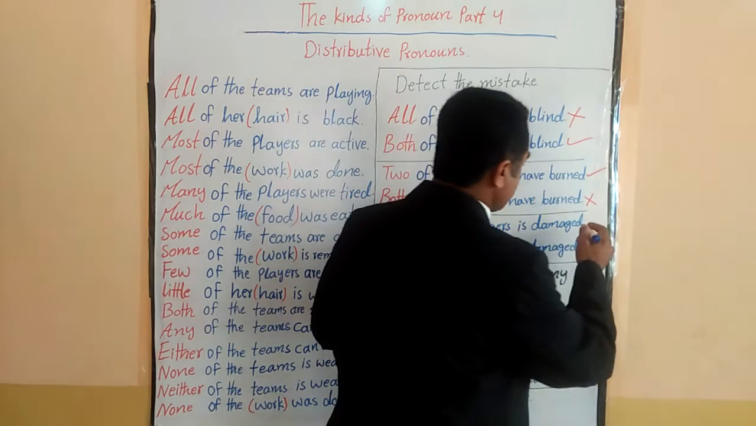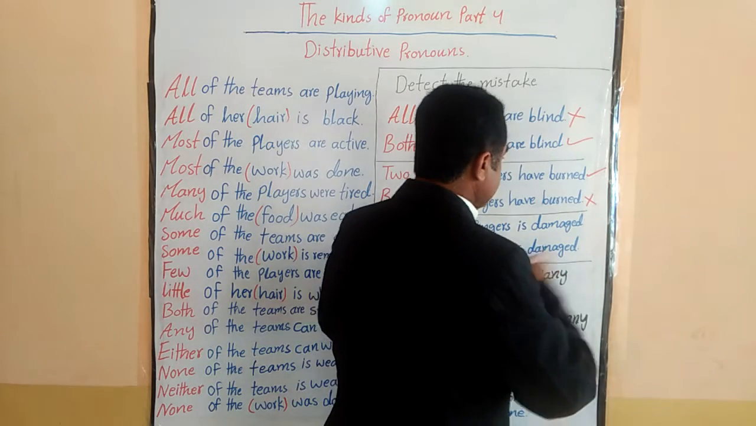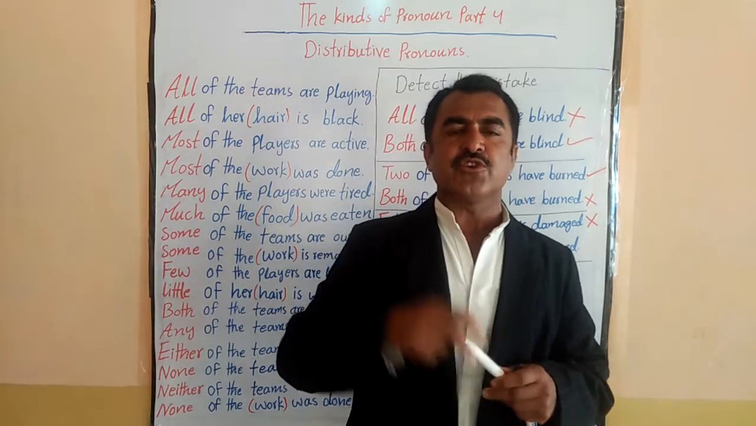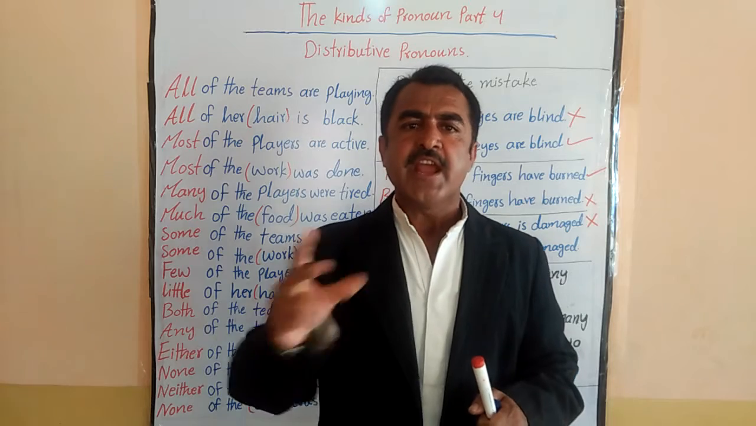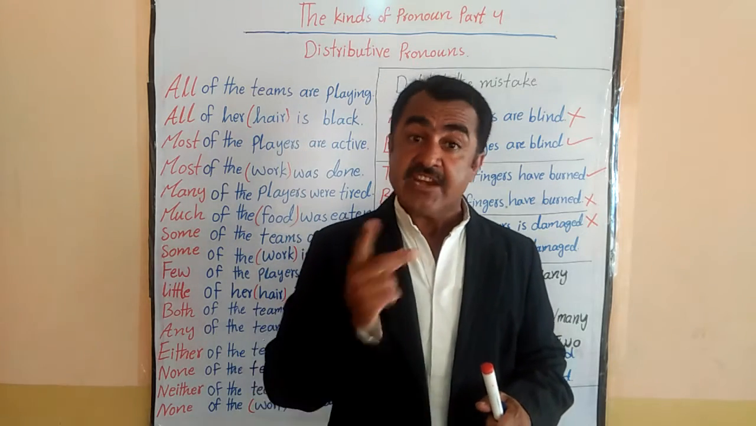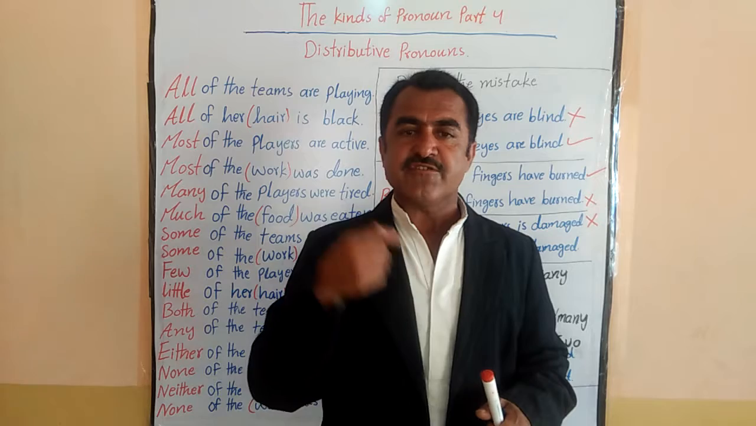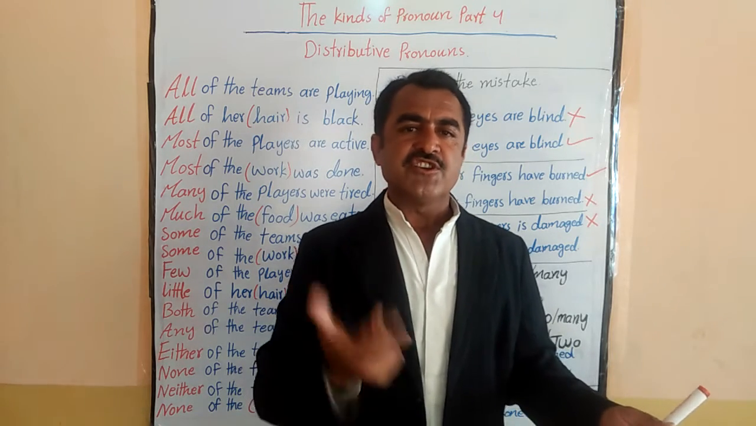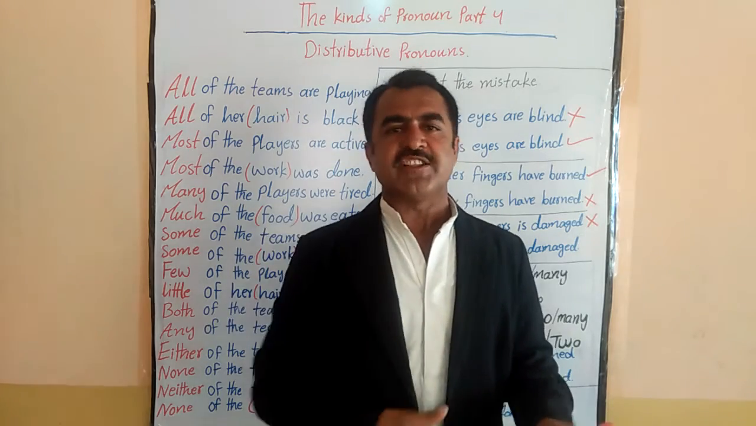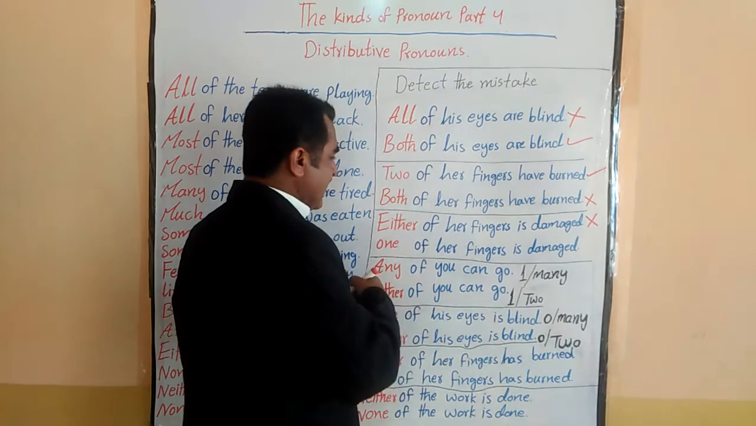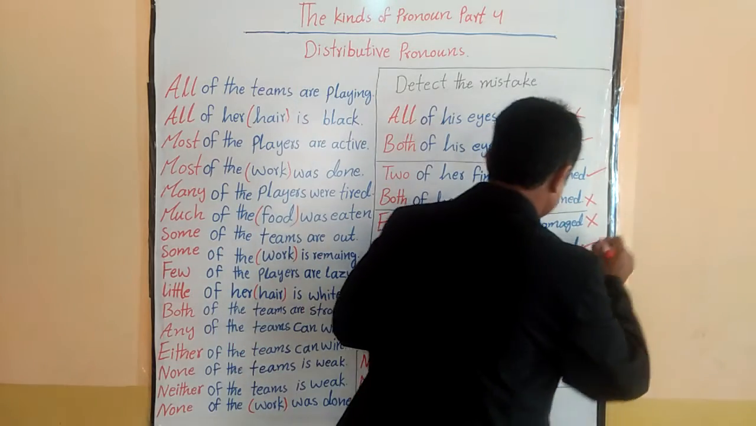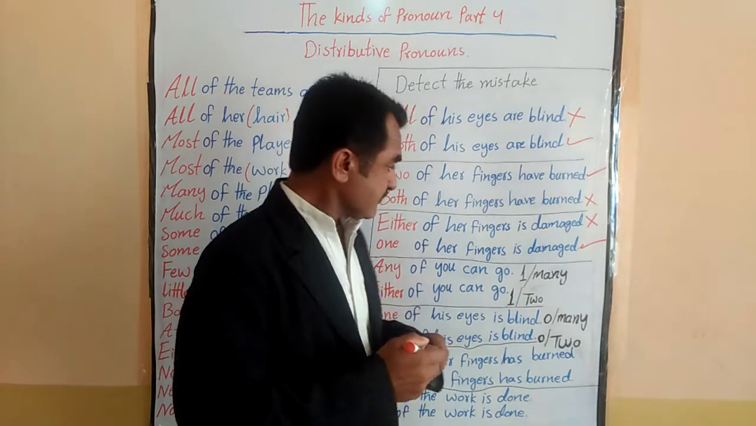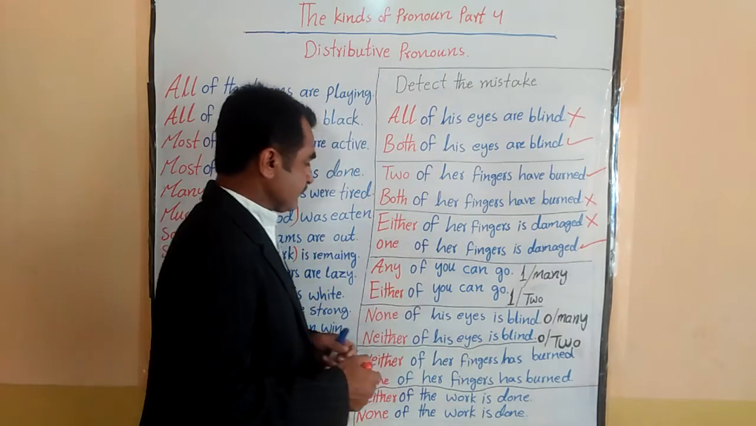So this one is incorrect. Why? Before I told you, when we talk about two things, 2 out of 2, one positive, one negative, then we use either. Otherwise, when we talk about 1 out of many, we don't use either. We use one, or so on. So that is why this sentence is correct. One of her fingers is damaged. Now let's go to this one.